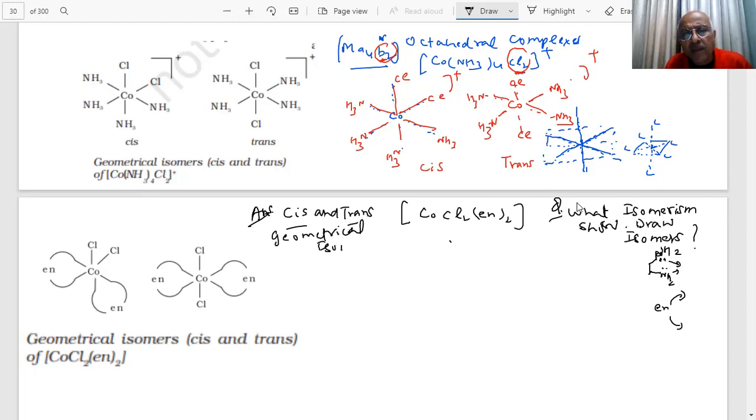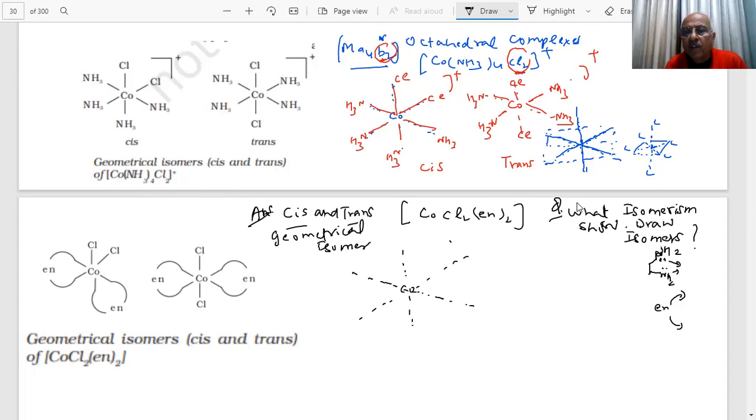And we have to draw it in the paper. What do I do? Cobalt is there now, I will put cobalt. Then how many lines? 1, 2, and 3. Okay? These lines we can draw in the paper. It looks octahedral.